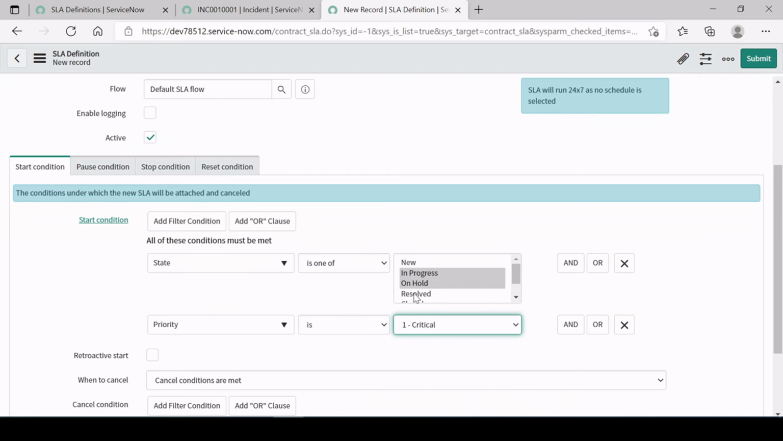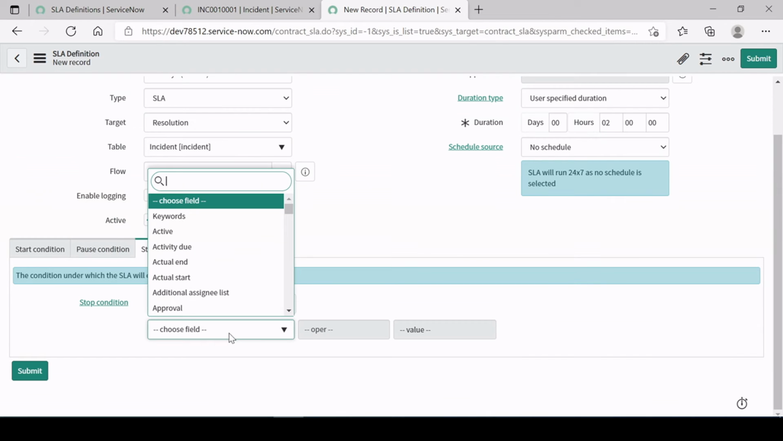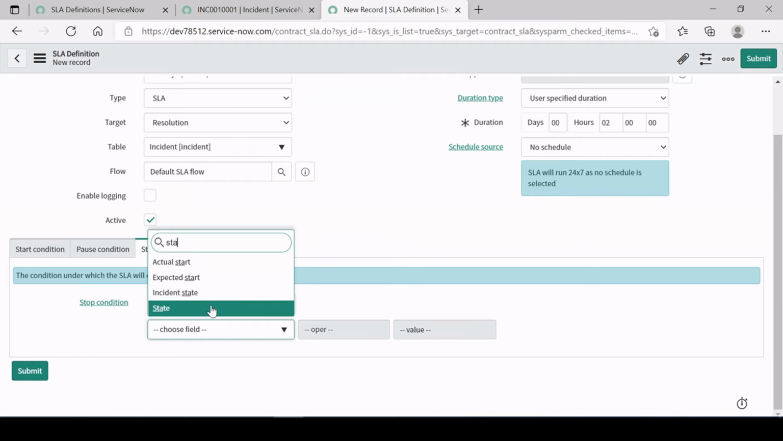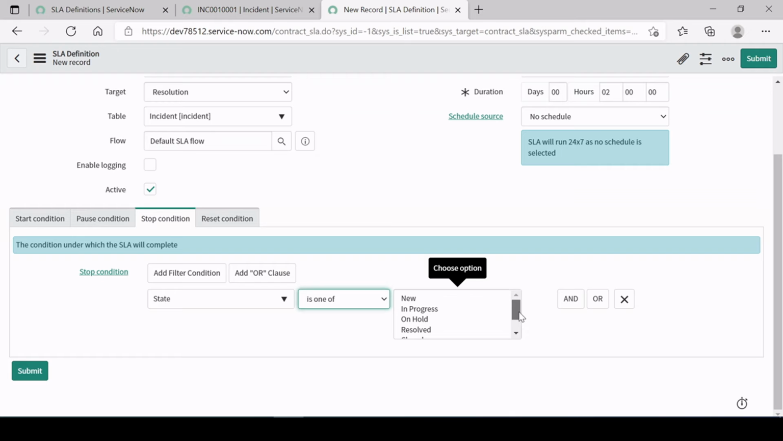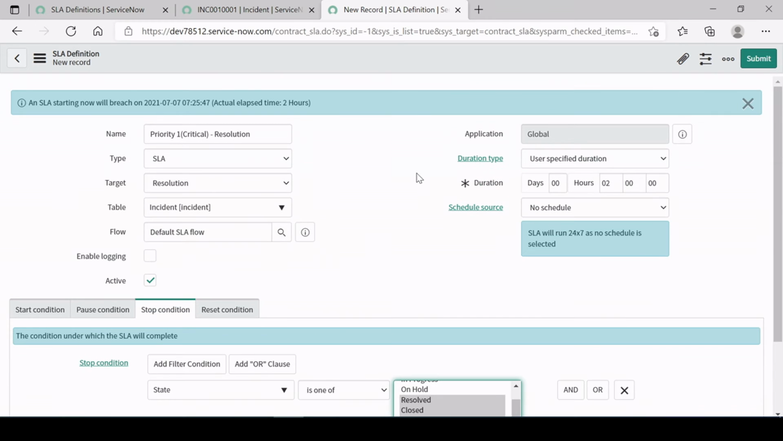Priority is critical. Stop condition, again over here, we have to provide one, that is when we want to stop it, if the ticket got cancelled or resolved or closed, right? Now these are the steps we have to do for the resolution, guys.